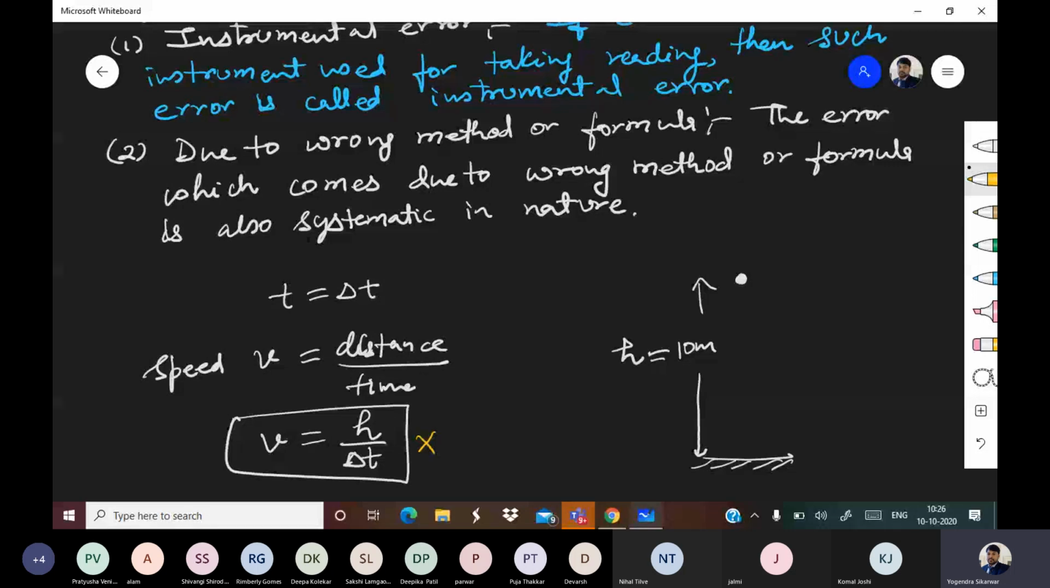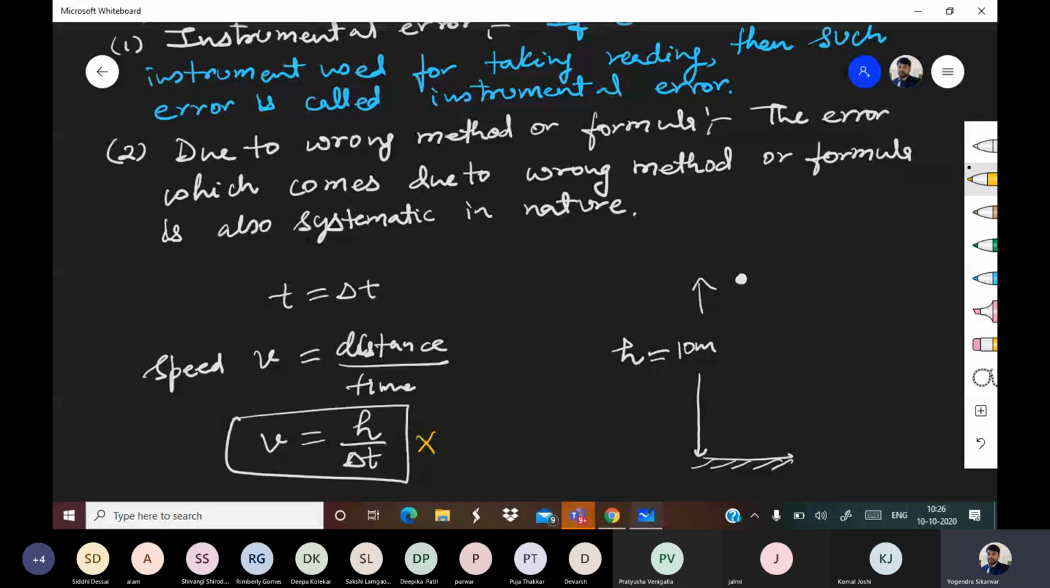Why? Because while you are using this method, you have not included acceleration due to gravity. That's why every time if you are using this method, your answer will be wrong, and that error will also be systematic in nature. So this error creeps in due to wrong method or formula. Either the method which you have used is wrong or the formula which you have used is wrong.